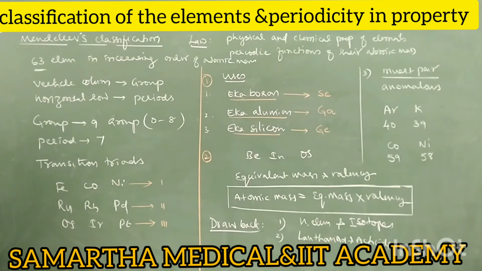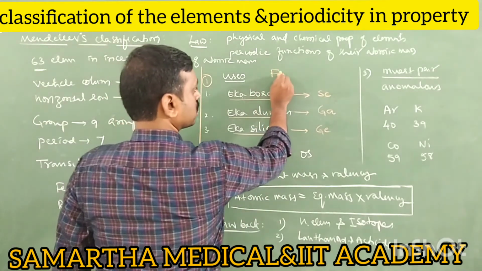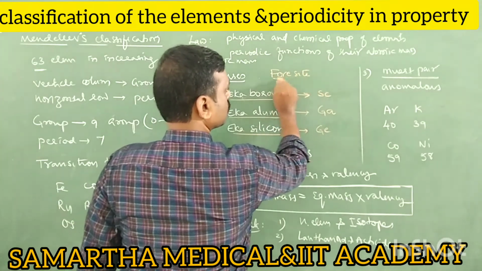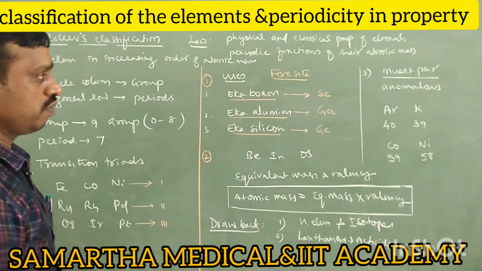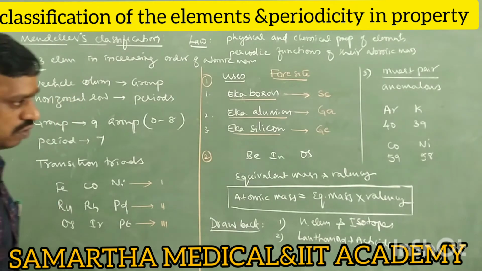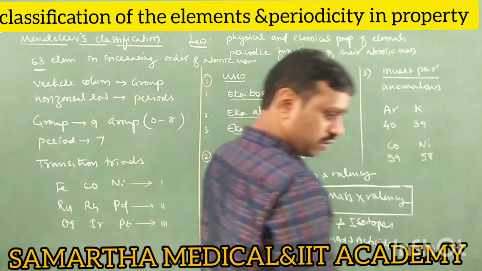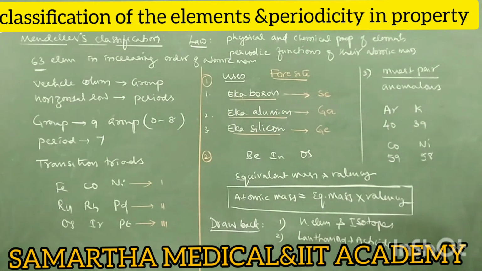Next, uses. Mendeleev had foresight to leave gaps in the periodic table for unknown elements.